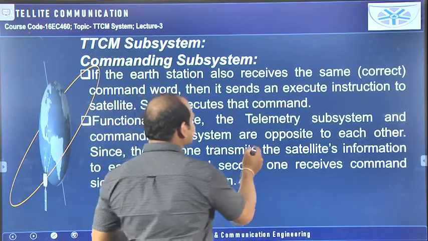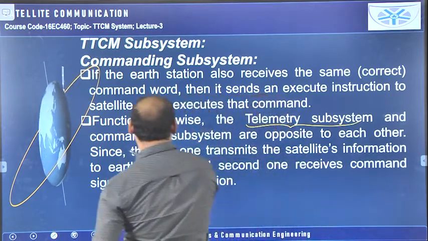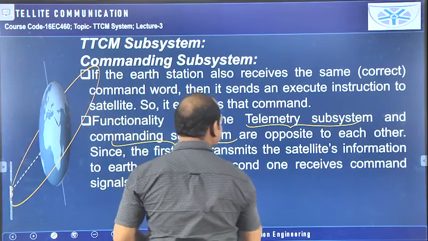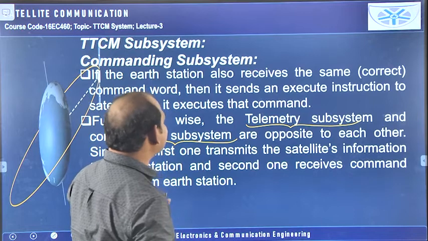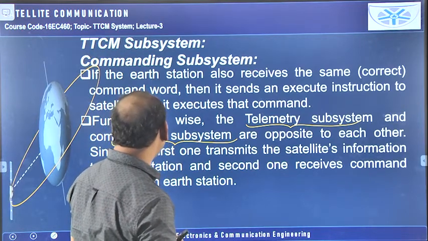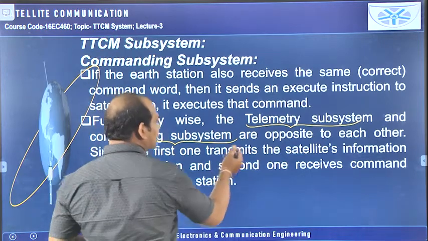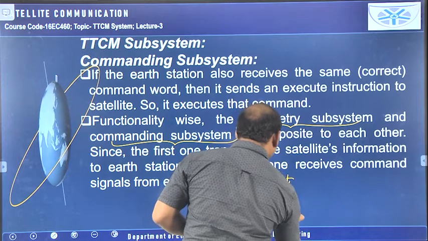Next, as I said in the learning outcomes, this telemetry subsystem and commanding subsystem are opposite to each other, because here you can see that. The telemetry subsystem transmits the satellite's information to the earth station. So in the telemetry subsystem, the information goes from the satellite to the earth station.